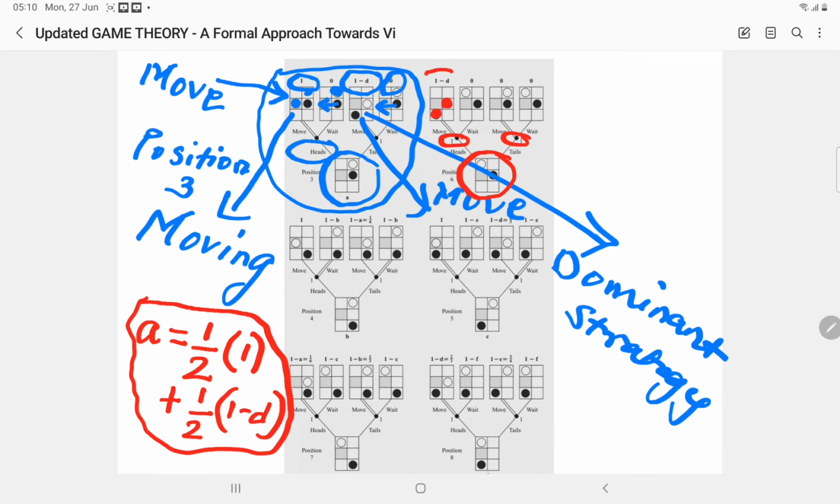So there is a probability 1 minus d if he moves of winning, because there are 2 chances and there is least probability that he may win. But if he decides to remain where he is, then black will get its turn and black will win. So here in a similar way I have to select 1 minus d because it is a greater probability. That is my dominant strategy.